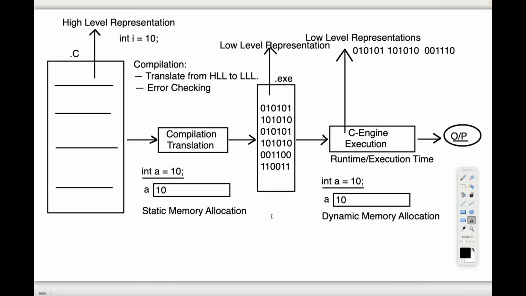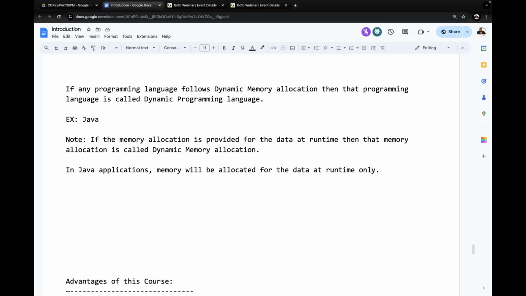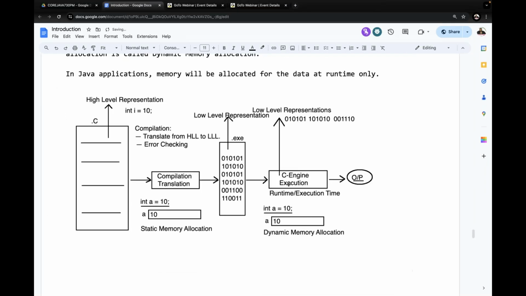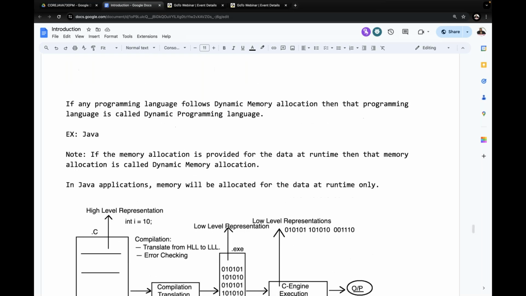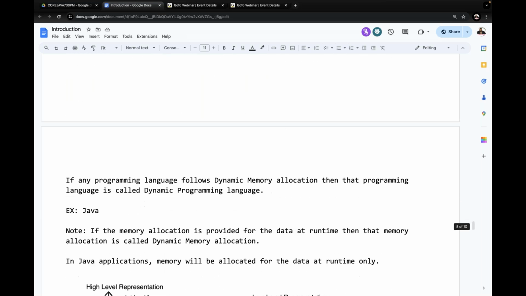The remaining part is I have to provide this diagram. Now try to understand the diagram. Here I'm providing the diagrammatic representation so that we are able to get some clarity. Our first difference is completed in the differences between C, Java and other programming languages. All of you are getting clarity in it? Can I move forward? All right.